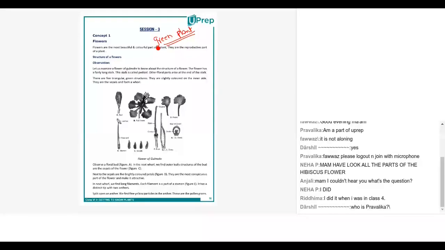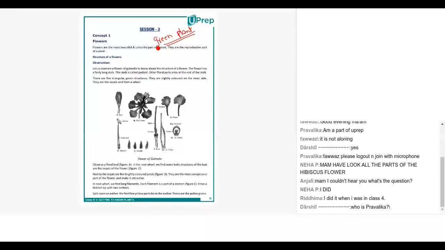Ma'am, can I ask one thing? Is there another point that all other parts are vegetative reproduction and flower is only the sexual reproduction? Is it another answer for it? Yes, that is also another way to look at it. Why not? Flower is the only thing which does not go through vegetative propagation.